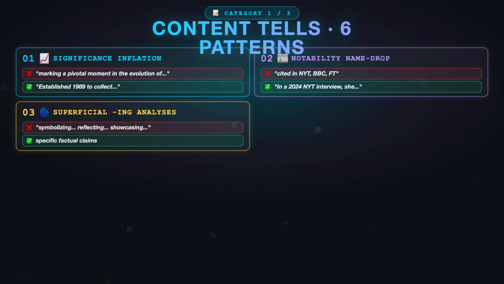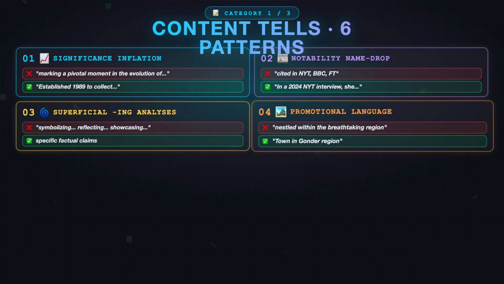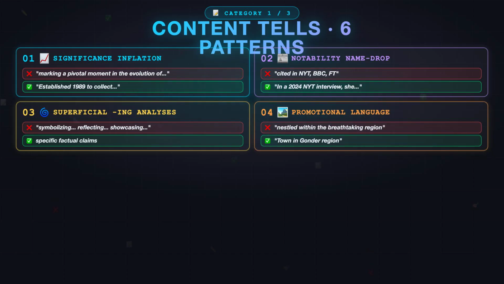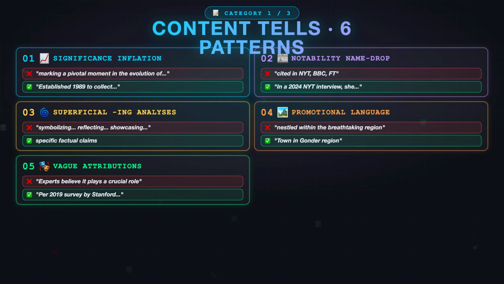Third, superficial -ing analyses. Quote, symbolizing, reflecting, showcasing. End quote. 3 -ing verbs back to back. That's a tell. Cut them or expand into a real claim. Fourth, promotional language. "Nestled within the breathtaking region." That's tourism brochure prose.